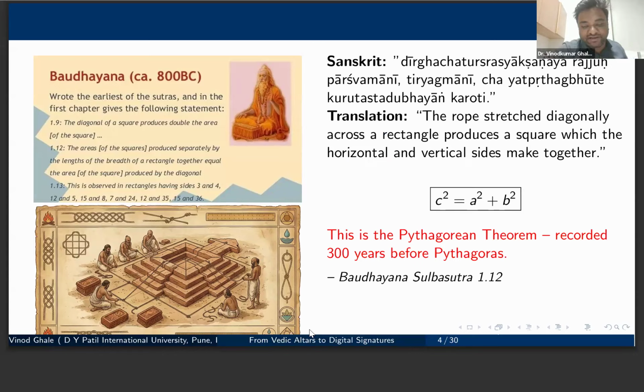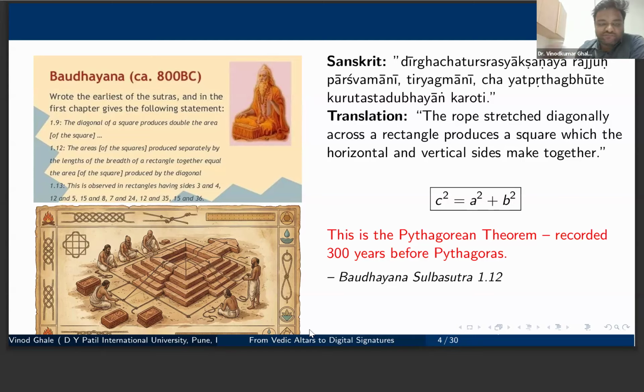Let me try to pronounce it in Sanskrit: Dirgha Chaturasrasya Akshnayarajju Parshvamani Tiryagmani Cha Prithagbhute Kurutastadubhayam Karoti. What does it mean to us? The rope stretched diagonally across the rectangle produces a square which the horizontal and vertical sides make together. That is exactly what the Pythagoras theorem is, noted as a square plus b square is equal to c square, diagonal square, and he has explicitly listed them.